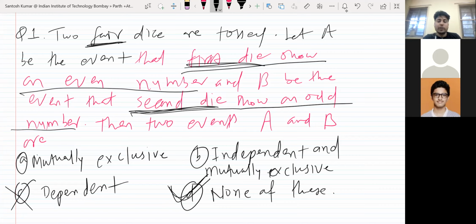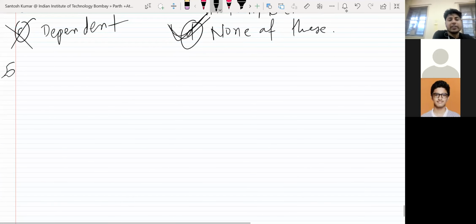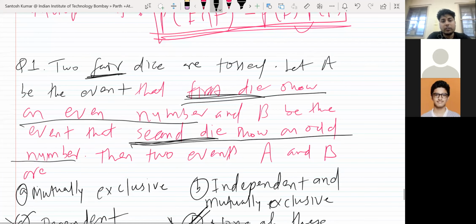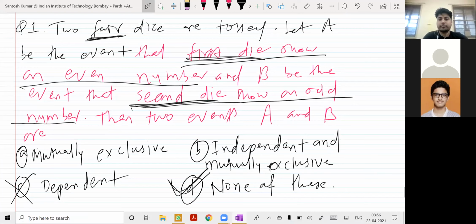Next, mutually exclusive. So if you want, you can write: two fair dice are tossed. Okay, so if I write the sample space, two fair dice are tossed, what are the outcomes? Can you tell me what are the outcomes? 36 of 36, yes.